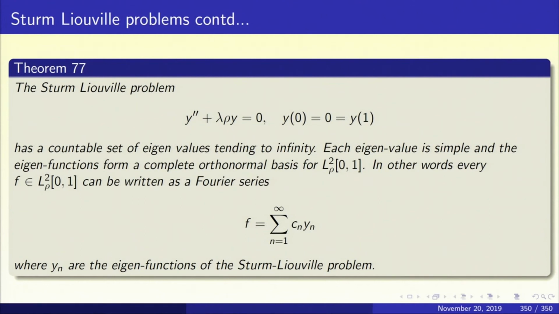In other words, every function f in L2 rho of 0, 1 can be expressed as a Fourier series f equal to summation n from 0 to infinity c_n y_n, where the y_n are the eigenfunctions for the Sturm Liouville problem. So, we have completely clarified the meaning of eigenfunction expansion for a Sturm Liouville problem with Dirichlet boundary conditions.